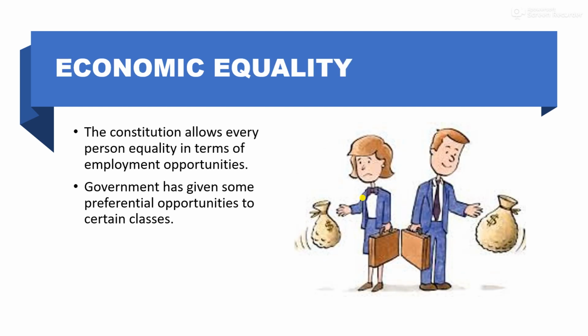Then economic equality. People of India can pursue any occupation or profession of their own choosing. The Constitution allows every person equality in terms of employment opportunity. However, the government has given some preferential opportunities to certain classes like SC and ST, which in the past did not get equal opportunities to come up and show their growth in society. That's why the government has the right to give some preferential opportunity to certain classes.